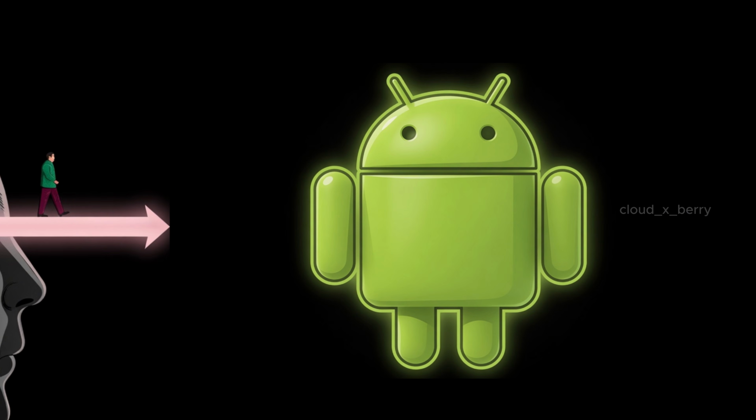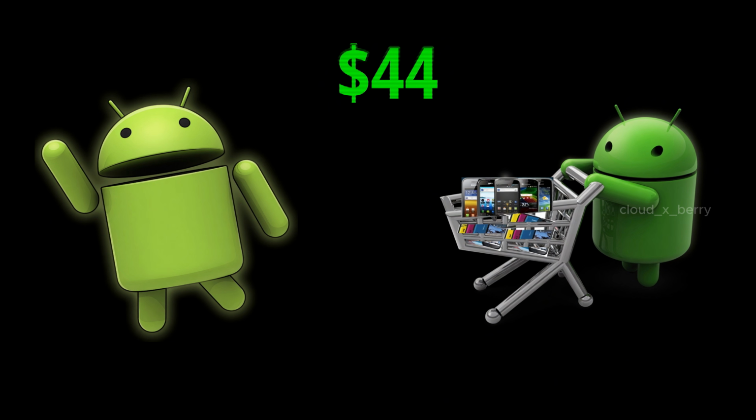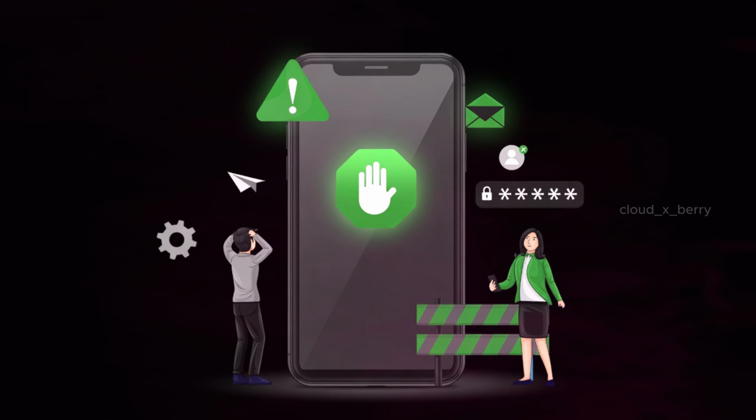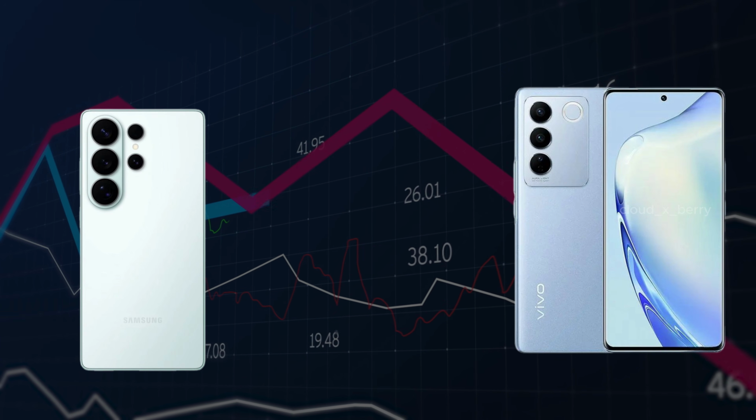Why do people choose it? Because it's flexible and available at every price range. Now the downsides. Not all phones get updates on time. Some come with unwanted apps, and performance can vary depending on the brand.